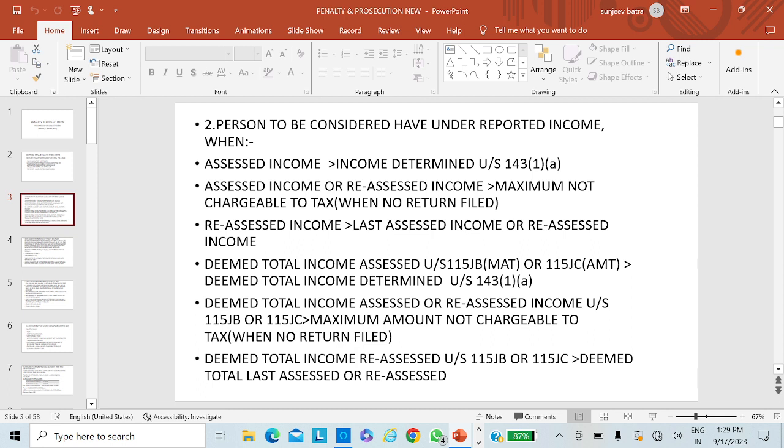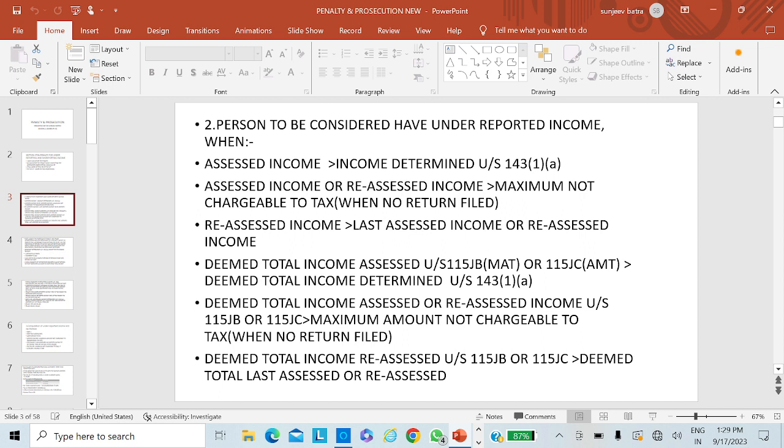In that case, the difference between the two has to be taken from the return furnished or return assessed at the time of reassessment. So you have to take the difference between the deemed total income reassessed and the deemed total income last assessed or reassessed.